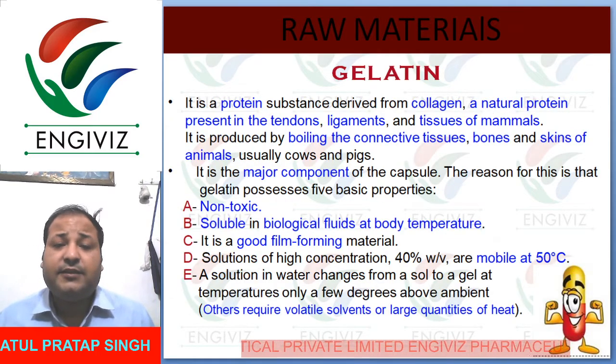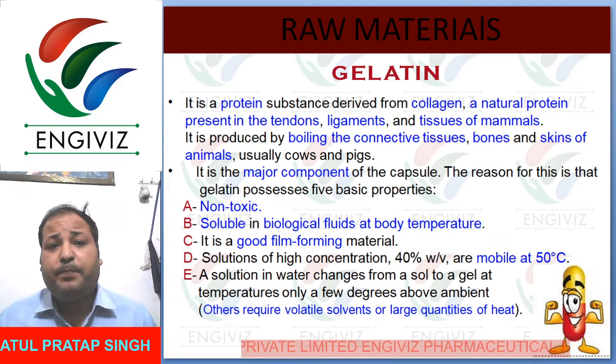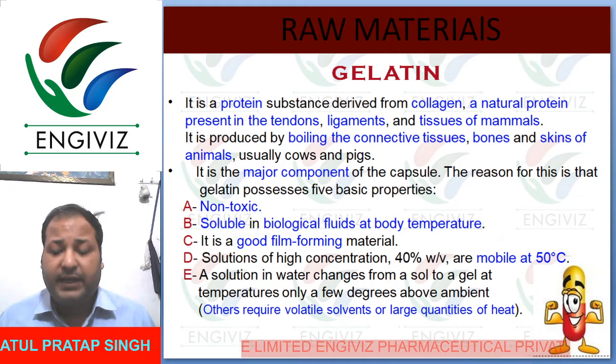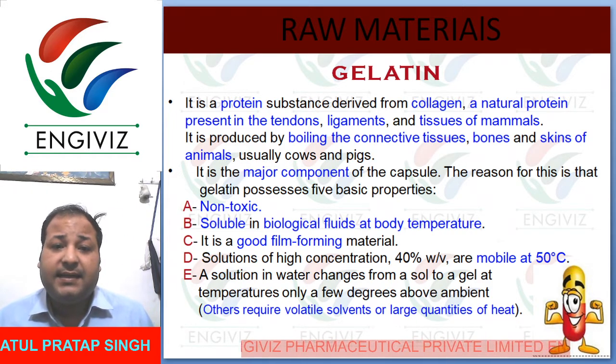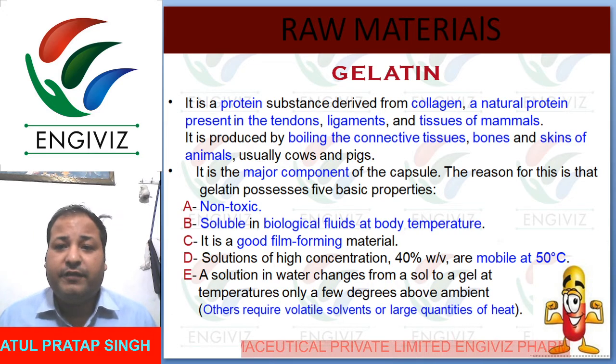So the next one is gelatin. It is a protein substance derived from collagen. One more thing I want to show: if I discuss the gelatin, it will cover the manufacturing of gelatin and how it is manufactured.